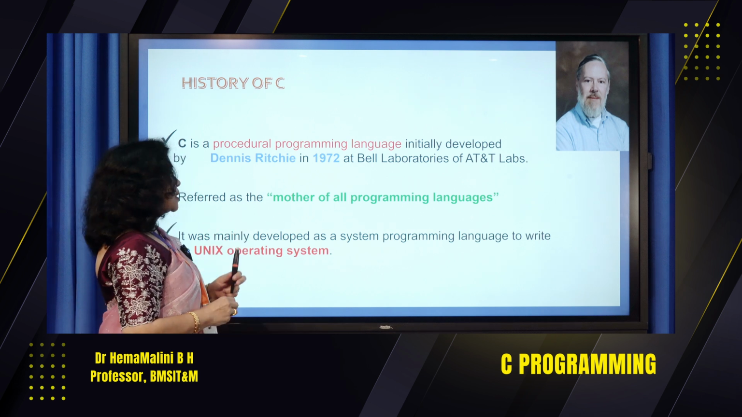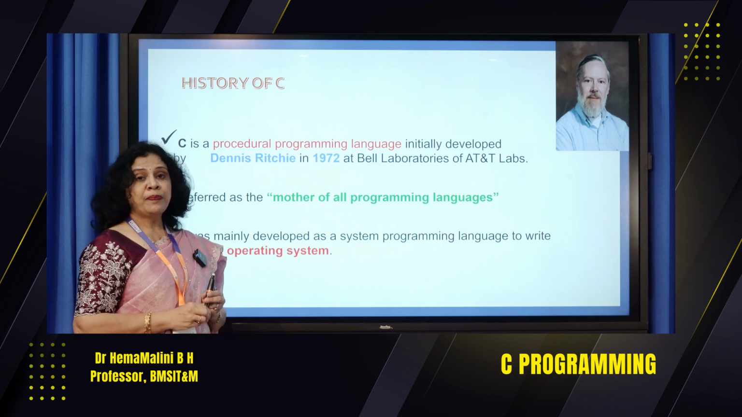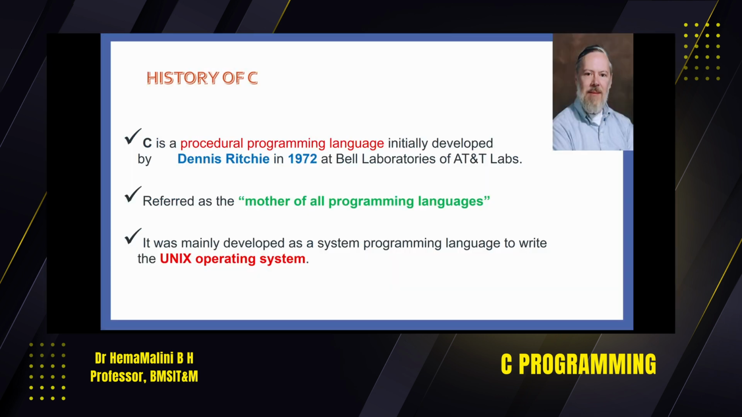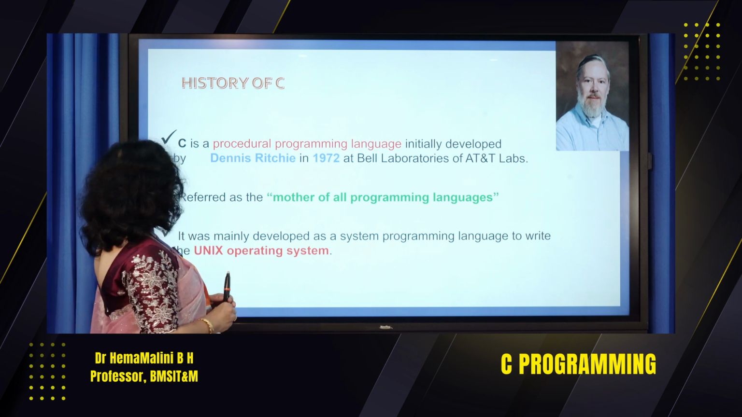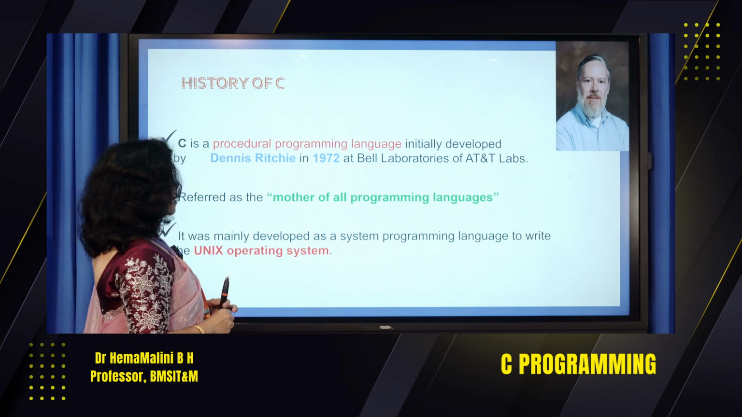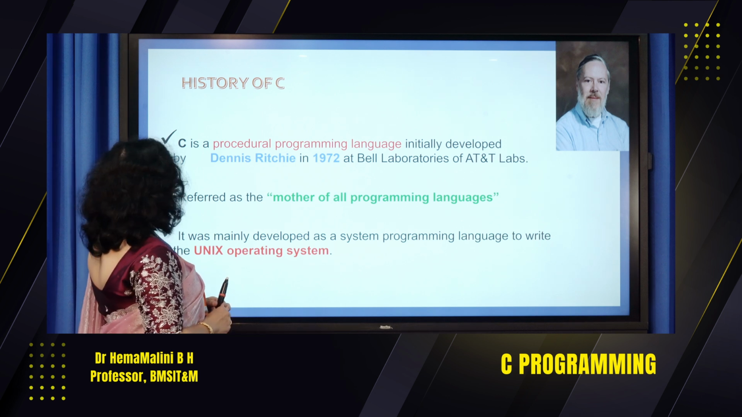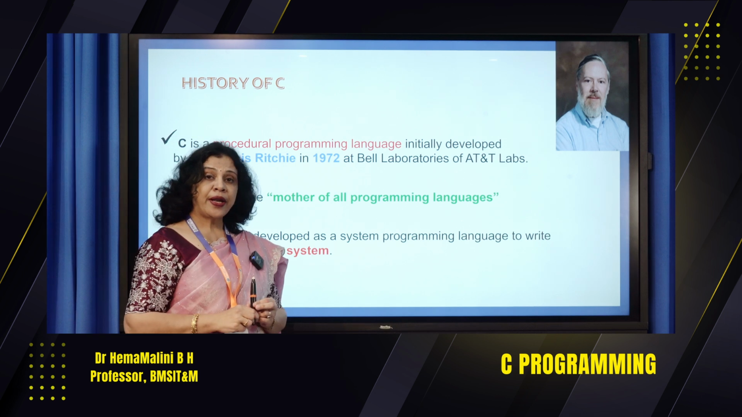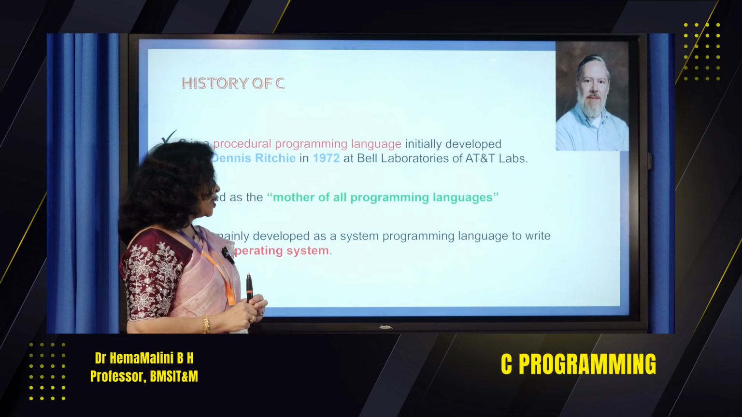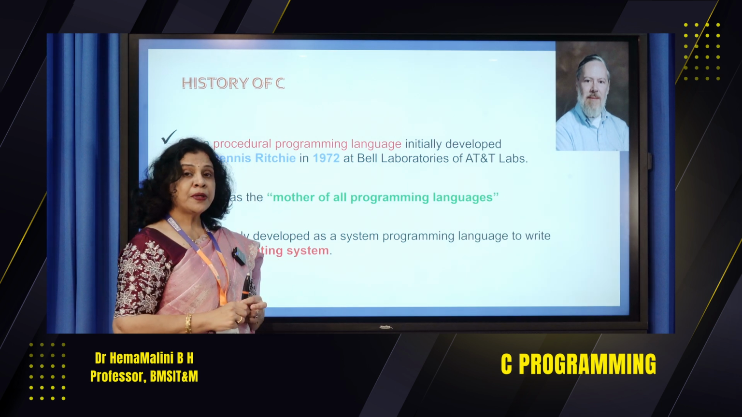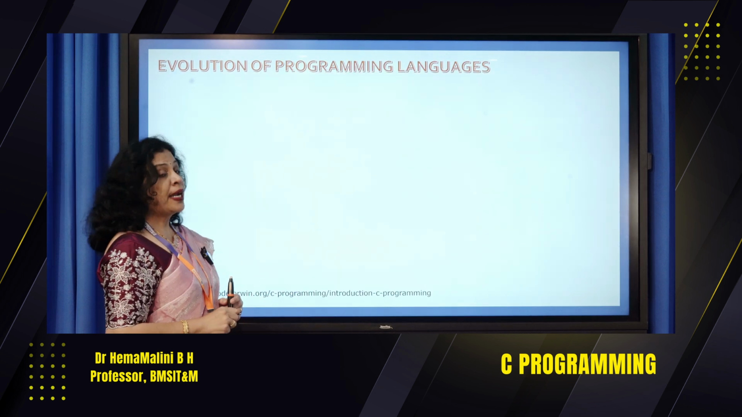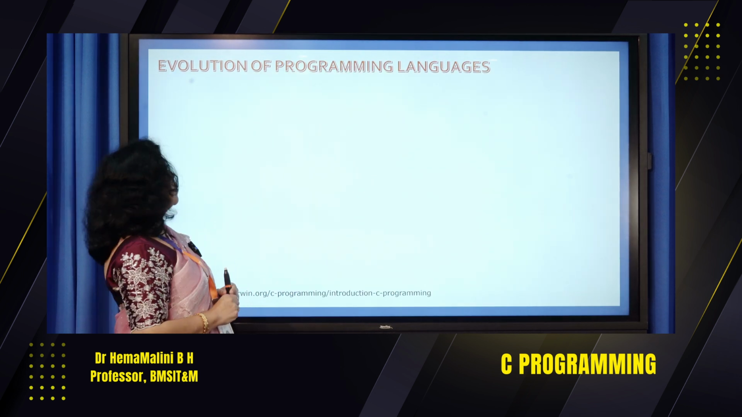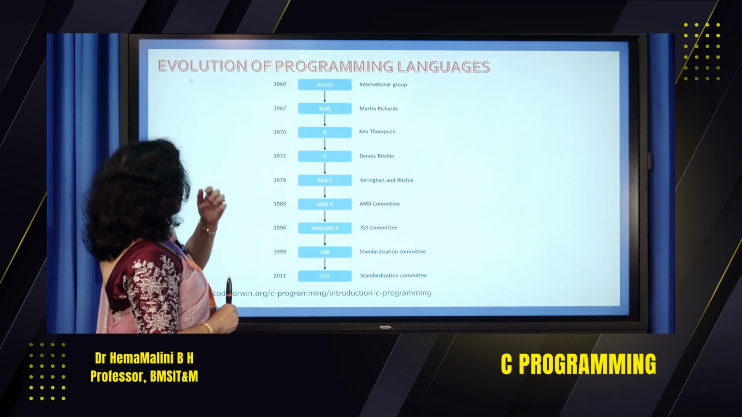It is referred to as the mother of all the programming languages, because the operating system itself is written in C. C will never become obsolete. It was mainly developed as a system programming language to write the Unix operating system. So initially, this was the purpose of writing the C language. Now let us see the evolution of programming languages.